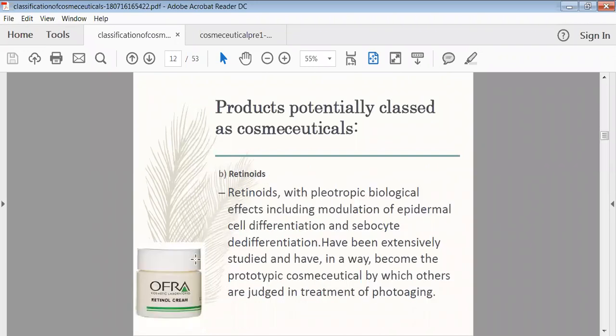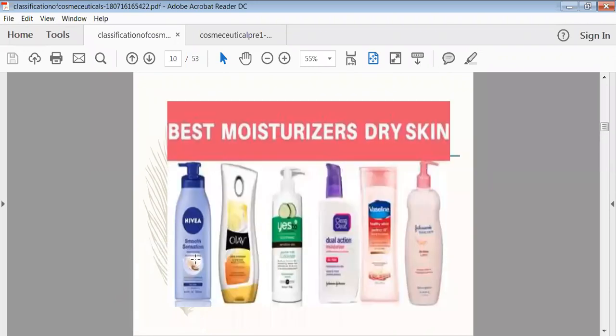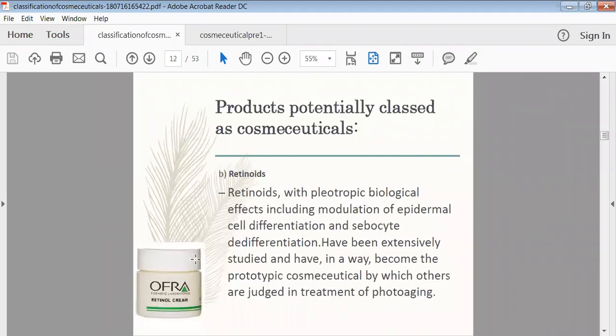Now the next one is the retinoids. In the retinoids, we can add retinoids with electrophobic biological effects. Generally, it has the activity of modulation of epidermal cell differentiation and sebocyte de-differentiation.